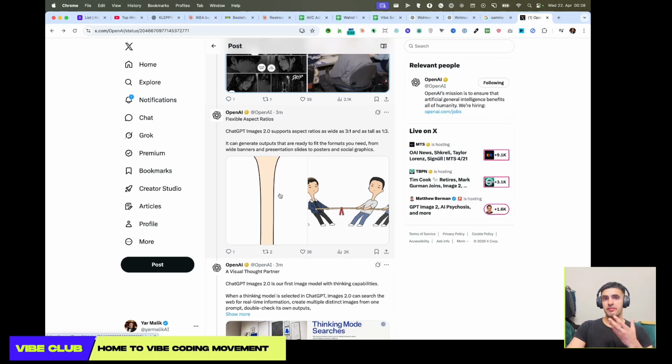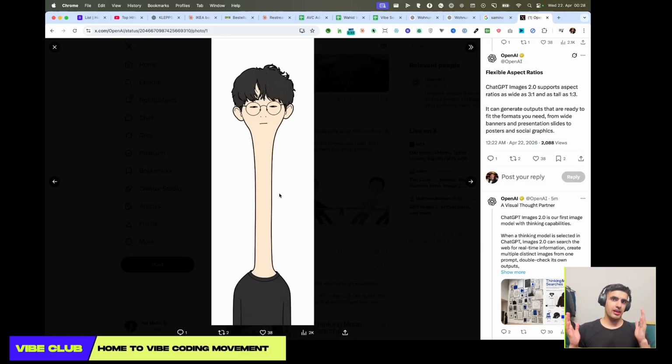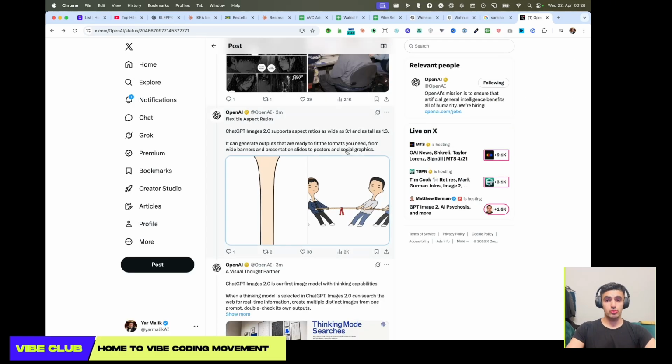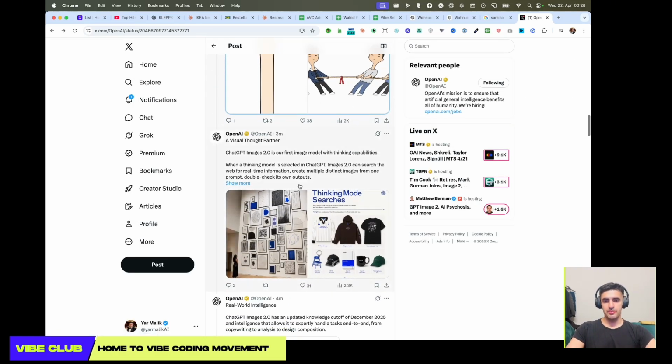As you can see, previously when you had to give measurements, AI was never understanding exactly how long something has to be. So you can specify, hey, I want to create an image of a person and I want to have 3 by 1, 3 the height of the neck and their face 1. So you can just specify this and it captures this really properly. So this is really good.